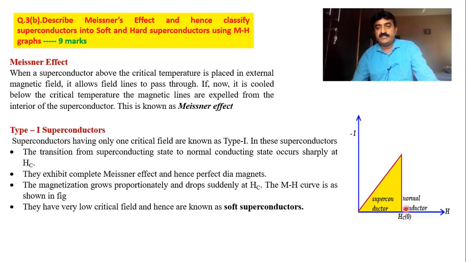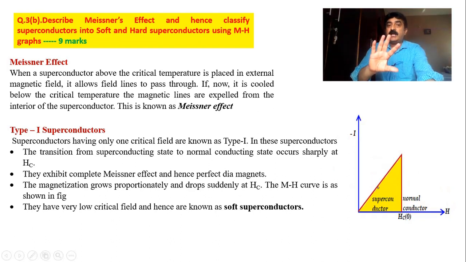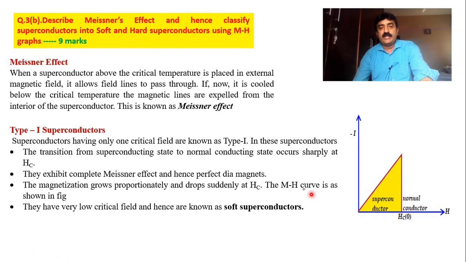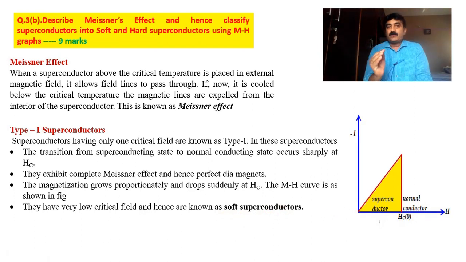This graph is very important. Please mention the graphs, draw the diagrams, write the equations wherever and whenever they are required. They carry more weightage. Even if you forget to write the sentence, if you draw the diagram, it gives full meaning. And they are called very soft superconductors because the Hc value is very small. Since Hc is very low, they are called soft. That means they can be spoiled easily.